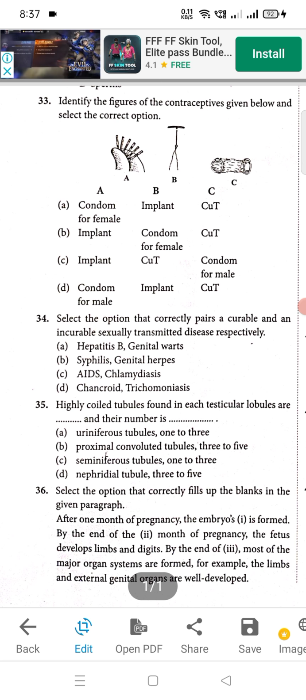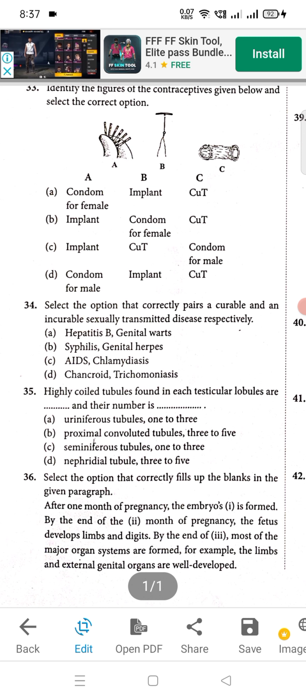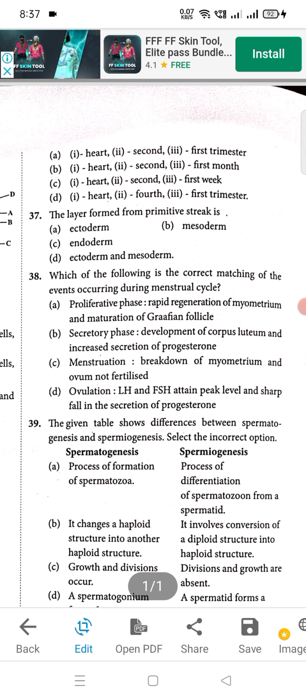Okay. Then 34 straightway answer will be B. Then moving to question number 35, that is C will be right answer. Seminiferous tubules 1 to 3. Okay. 36 का correct answer होगा A. Now moving to next question, that is 37. The layer formed from primitive streak is. So 37, C will be right option.